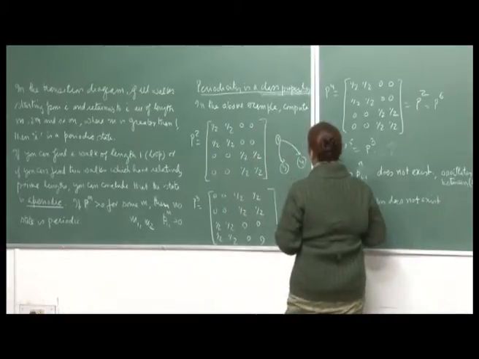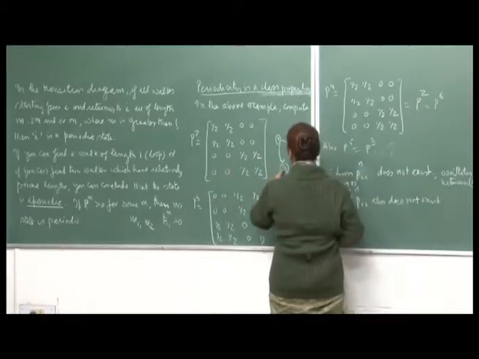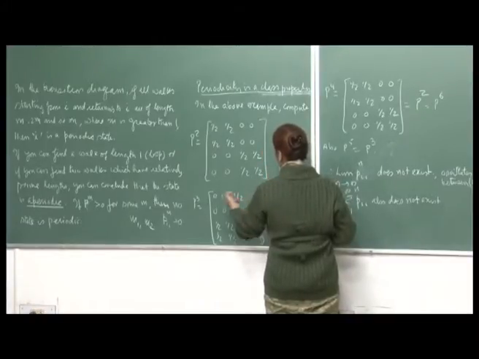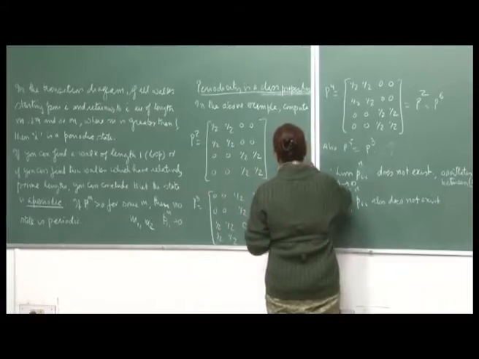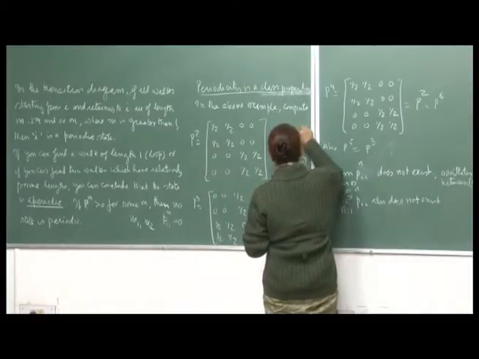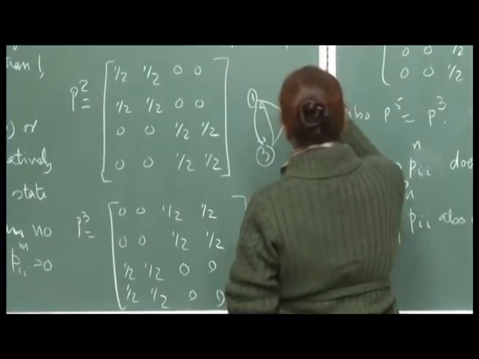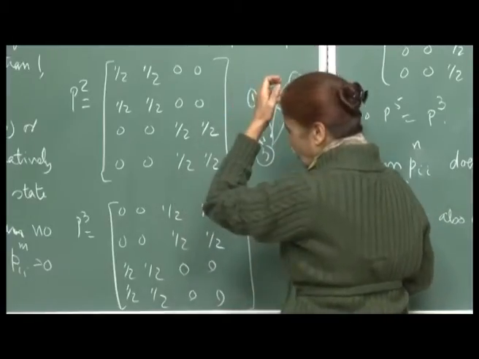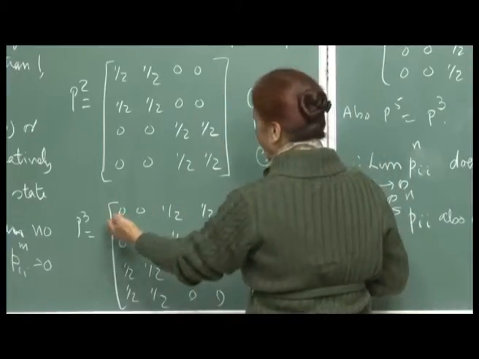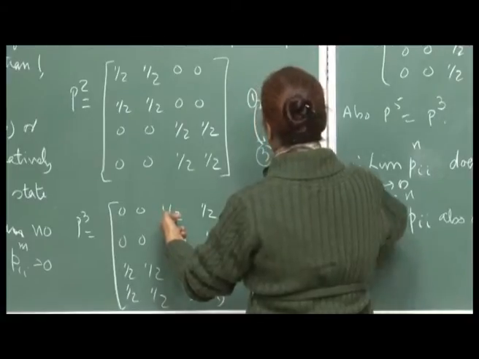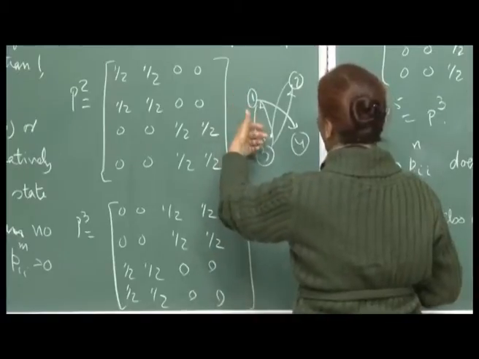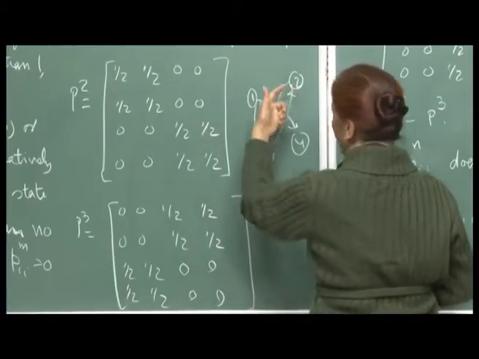If you come to 3 in one step, you cannot come back from 1 to 3 in 2 steps; you want to come back in 3 steps. So, you will either go here or you will go to 2, and then you may come back to 2, 3. So, it will take 3 steps to come from 1 to 3. Starting from 1, if you want to get to 3, you will require 3 steps, because in 2 steps, starting from 1, you can either come back to 1 or go to 2.